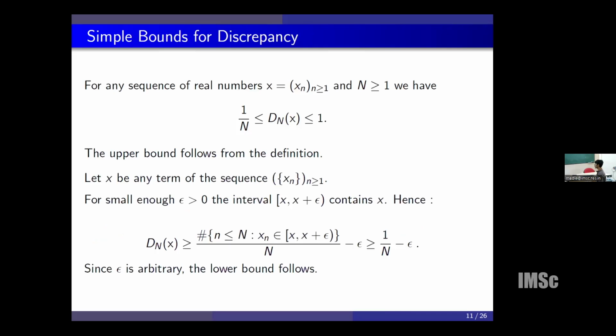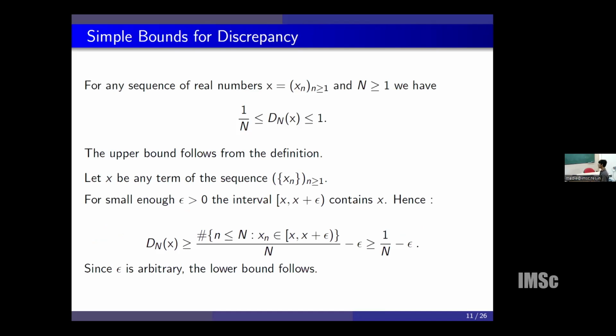But to see the lower bound, pick any term from the sequence, say x, and choose epsilon small enough, and consider the interval [x, x plus epsilon), which actually contains x. So the discrepancy, being the supremum over all such intervals, is bigger than or equal to the value for this particular interval.